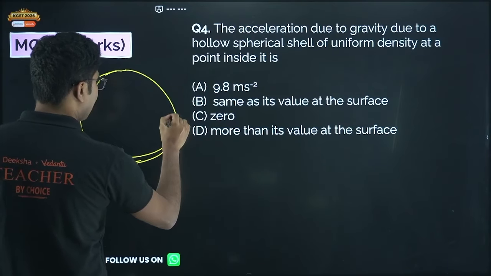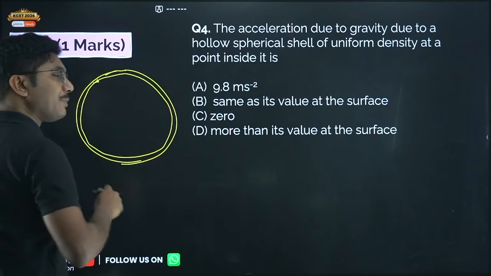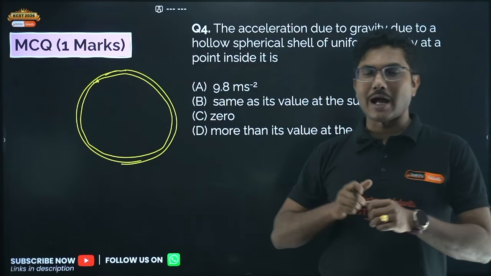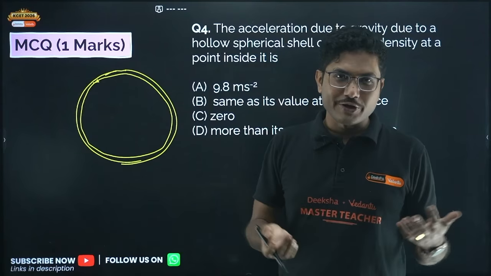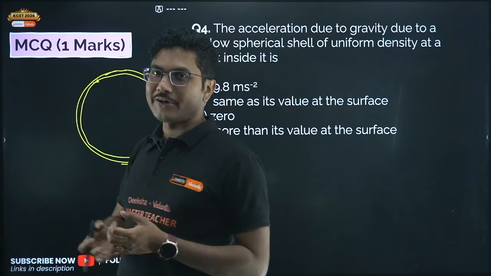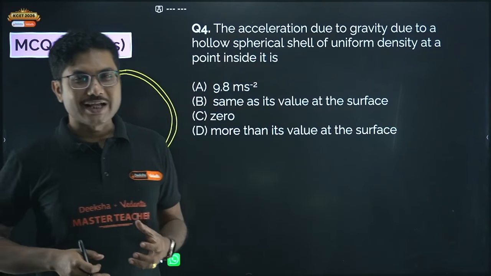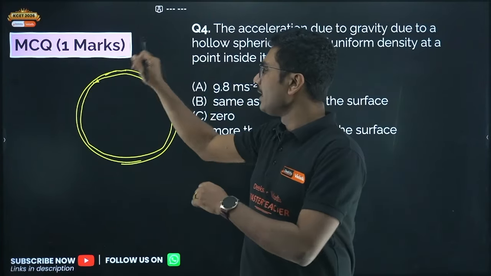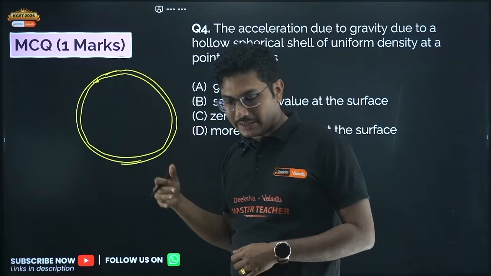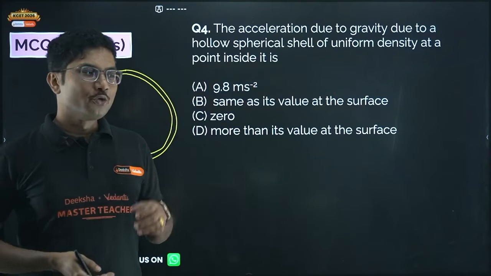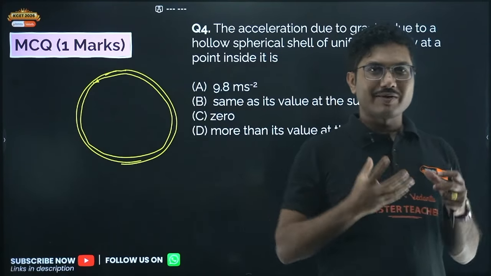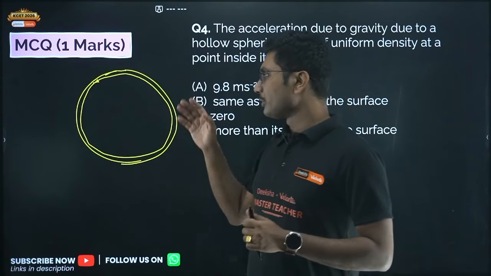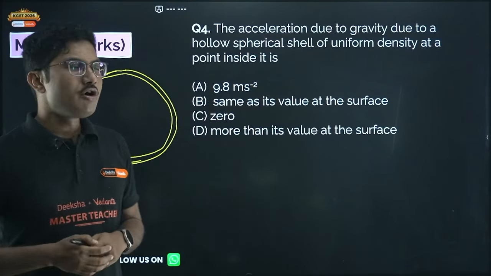If you have seen an egg or orange peel, I hope you have eaten orange. So suppose you are peeling an orange, but you find that inside there is nothing, no orange is there. Okay, someone ate the orange and they put the cover outside like that. So that is called a hollow shell. So nothing is inside. Inside is completely empty. Okay, those who play tennis ball, they will know the cover of the tennis ball is hard, but inside the tennis ball it is completely hollow. So that is also an example of hollow shell.